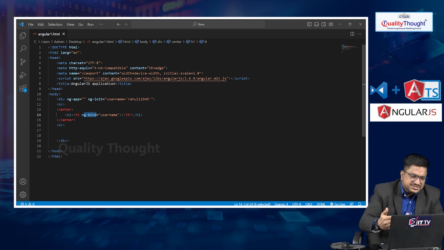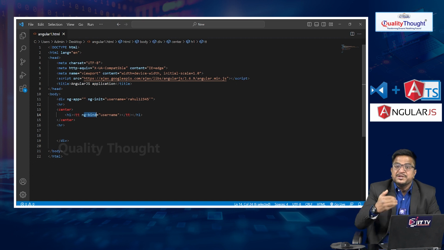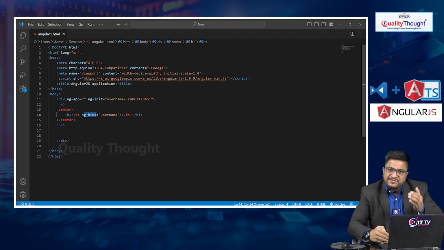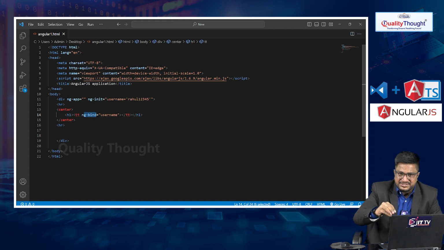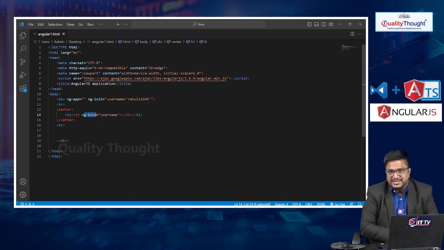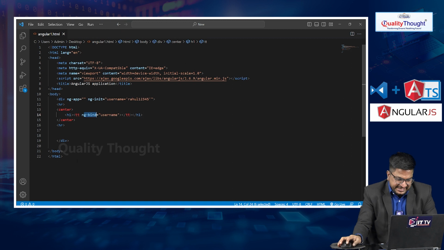In the upcoming session, I will let you know the benefits of accessing the data from the component to the view using AngularJS. The interviewer might ask how many ways you can bind the data from component to view. One is the AngularJS expression, which means two curly braces, or another one is ng-bind. Which one is recommended? When we develop a single page application using AngularJS, we have to use the AngularJS expression.